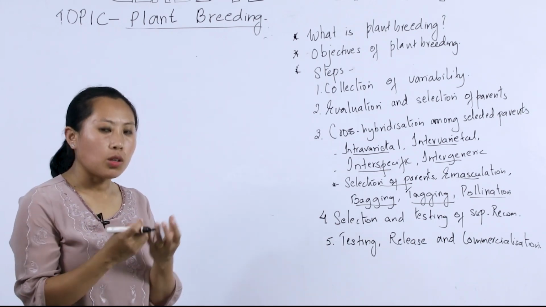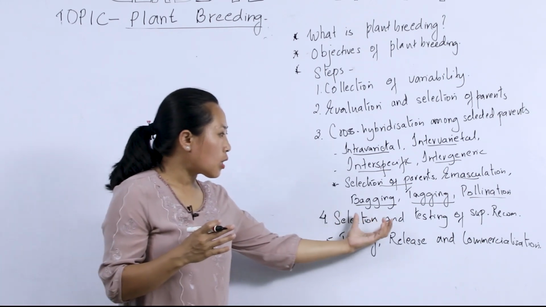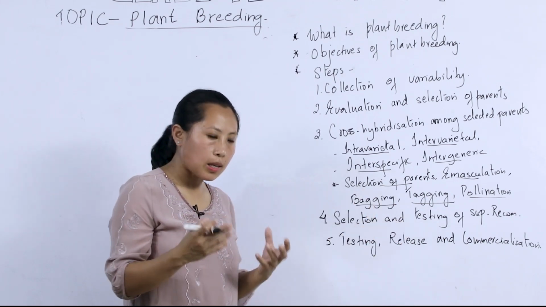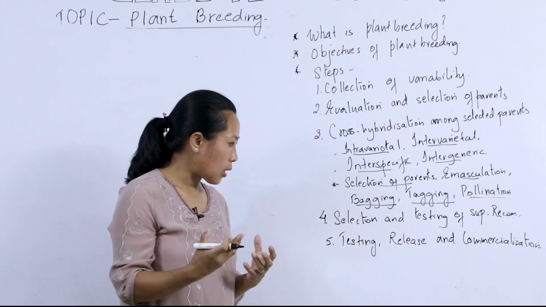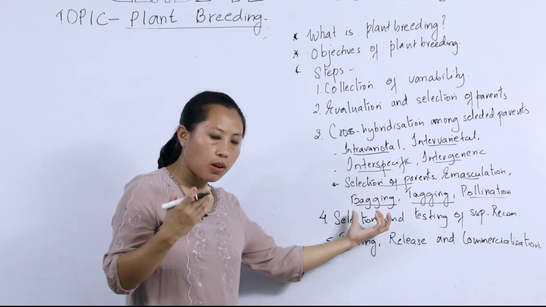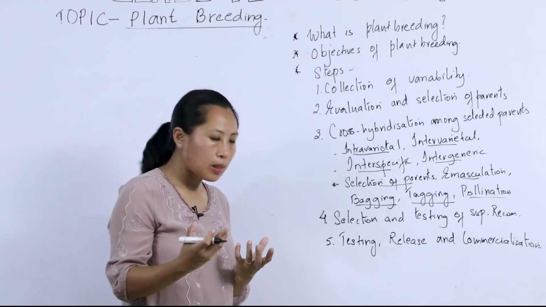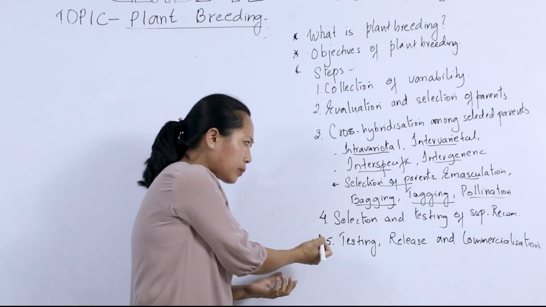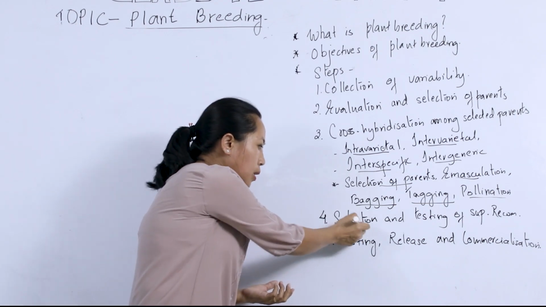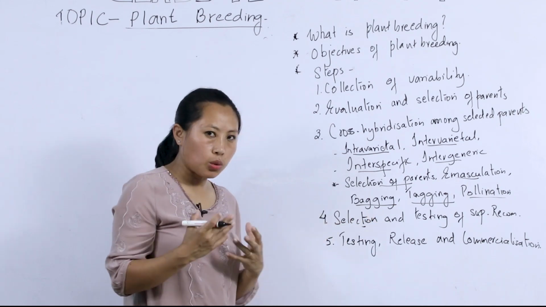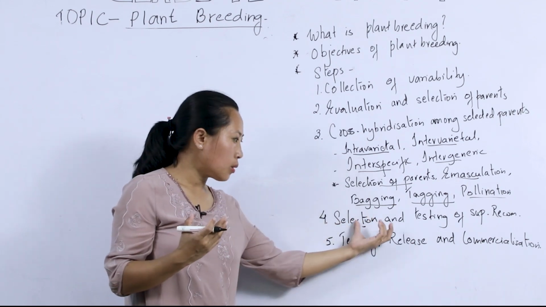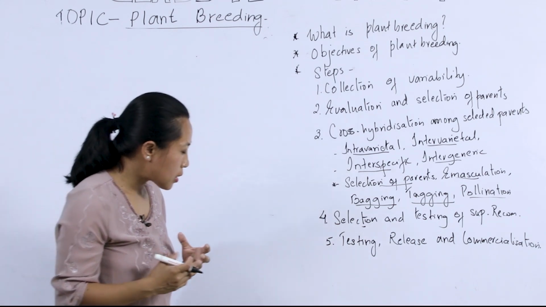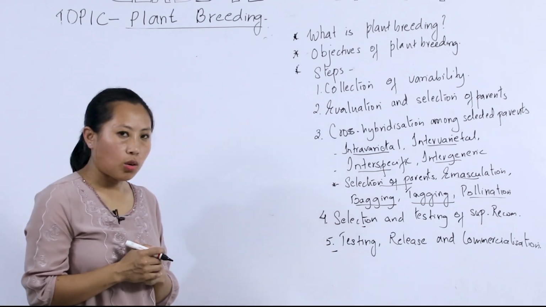Once cross-hybridization is done, the offspring is produced, and in selection and testing of superior recombinants, the offspring found to be superior are evaluated and selected. This offspring or hybrid is found to have the characters of both the parents, while at the same time being superior to both the parents. Next, the selected hybrids are also allowed to undergo selfing so as to produce uniform homozygous inbred lines. The next step is testing, release, and commercialization.